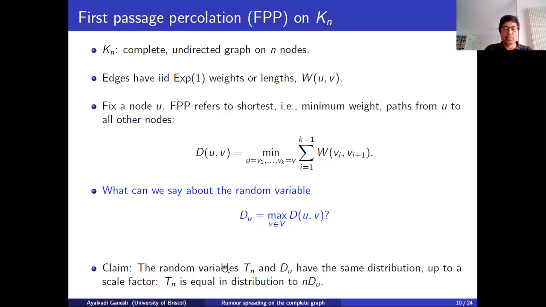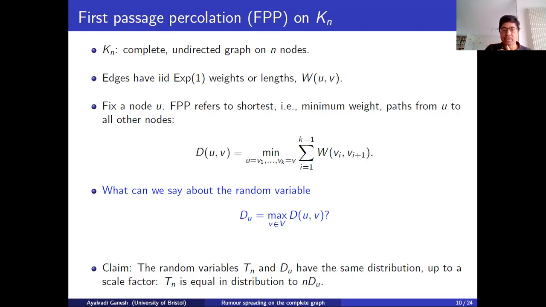Okay, I'm not going to prove this claim. You should think about it. And in fact, you're asked to show this in one of your homework problems. I just wanted to say that the Rumour spreading problem is also related to this problem of shortest paths on random edge weighted graphs. And this is also called first passage percolation.